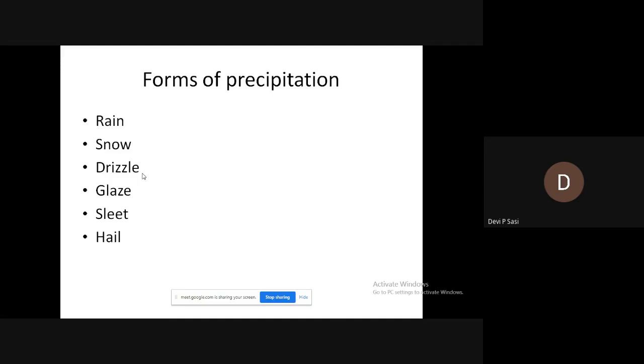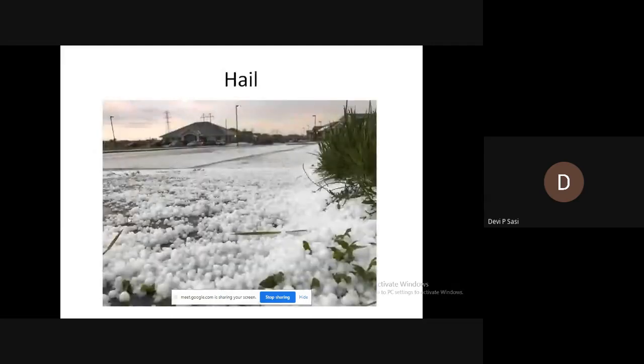Next is hail. Hail means irregular pellets or lumps of ice. This is hail. You can see that they are pellets or lumps of ice having a size more than 8 mm.